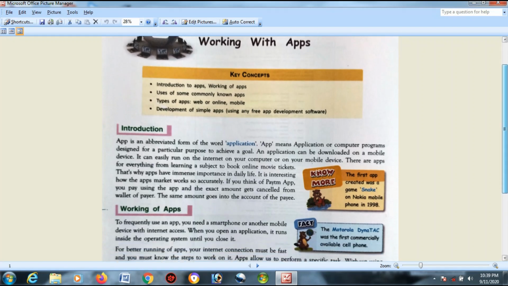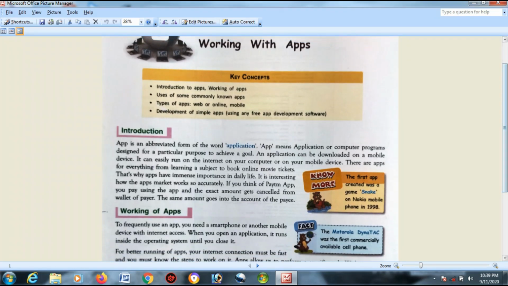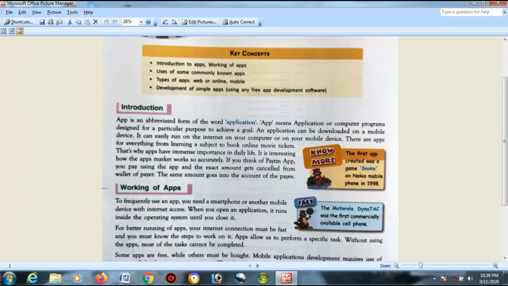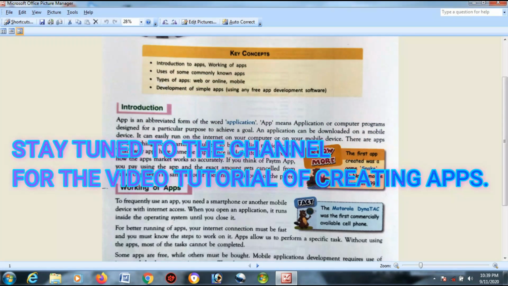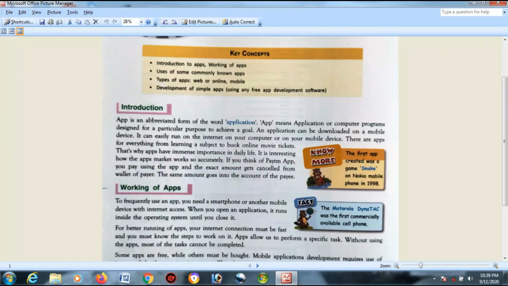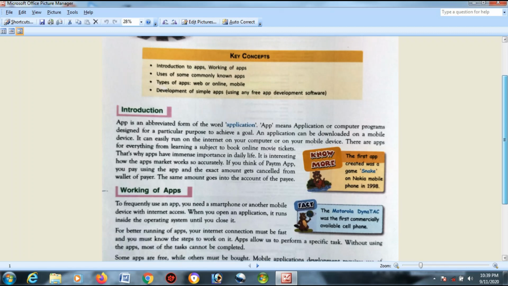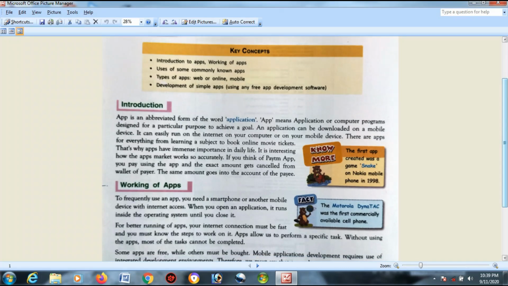Okay. Before I start the class, let me clarify that this video is going to be very much theoretical, and the next video that I will upload will be very much practical. In that video, I will explain how to install an app. I will explain practically how to create an app, how to use an IDE to create an app, to install it, all those things. Okay? But in this particular video, we will get to know the theoretical part. Okay? So without any further delay, let's start.